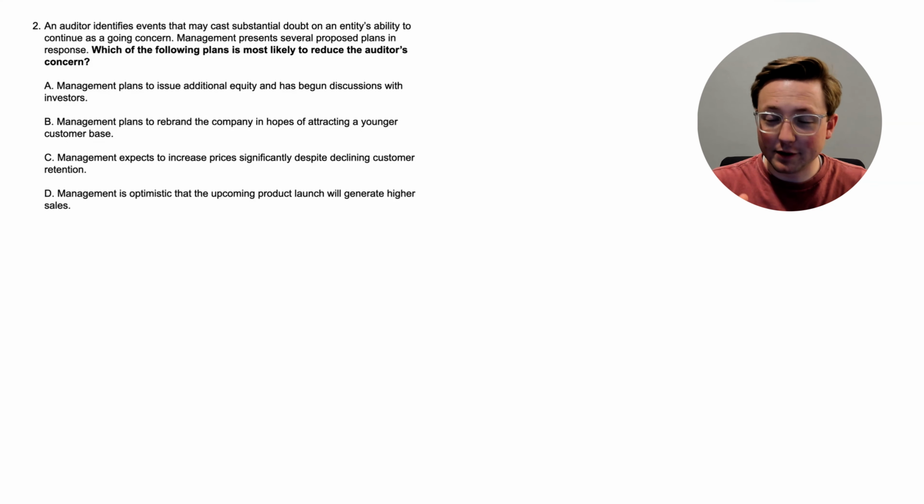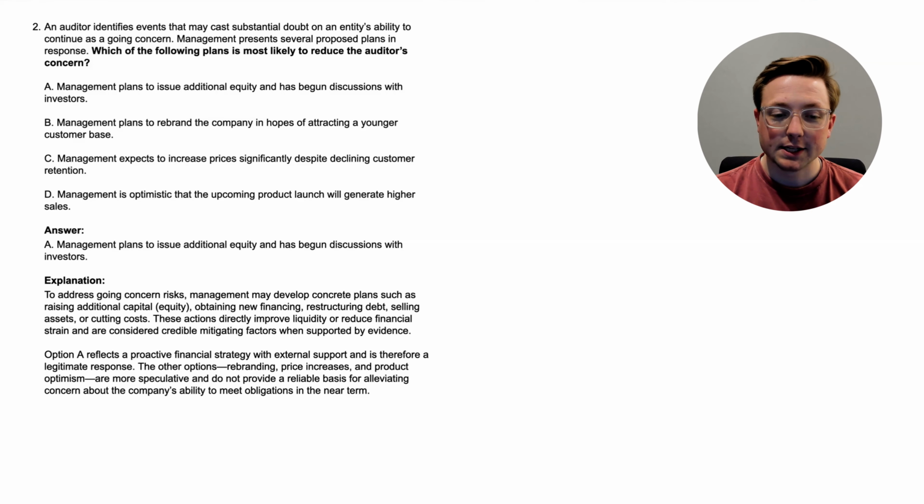Now, you can probably kind of figure that out based on these different options. So if you need to, pause the video, but if not, let's go ahead and take a look at the answer because you probably already have an idea of which one is correct. Okay, here we are. The answer is A, management plans to issue additional equity and has begun discussions with investors. So that's probably the most likely out of these options to reduce the auditor's concern about the going concern.